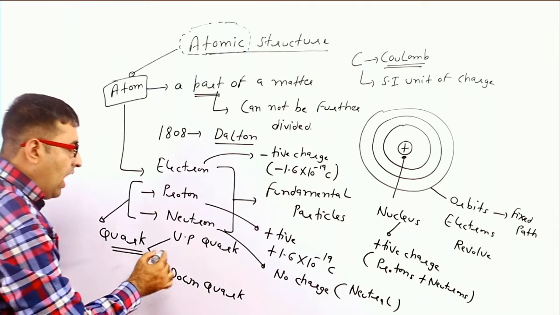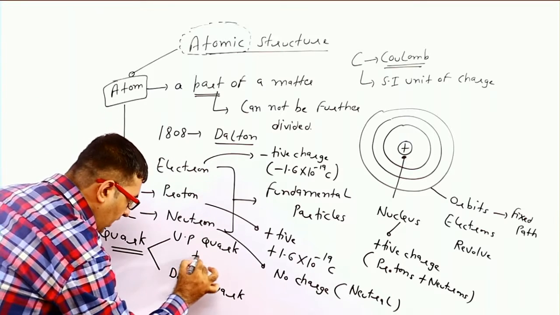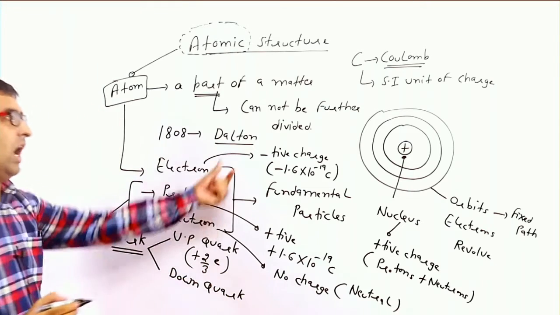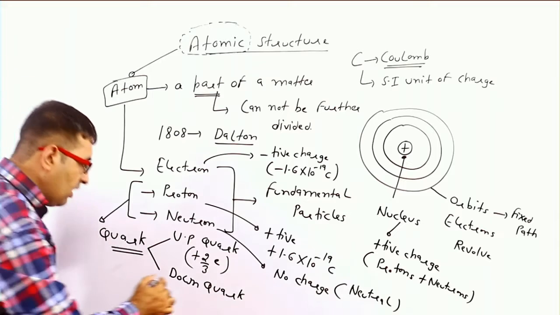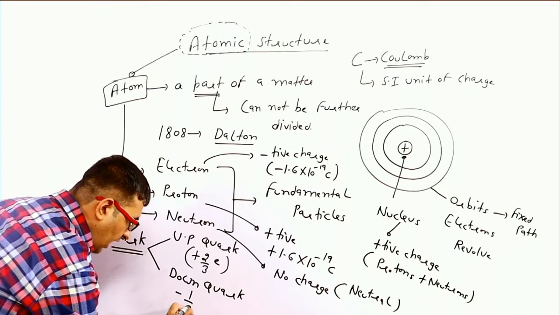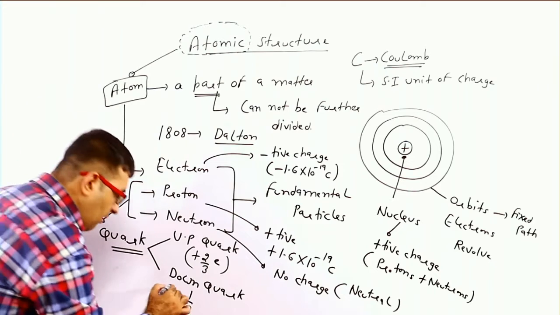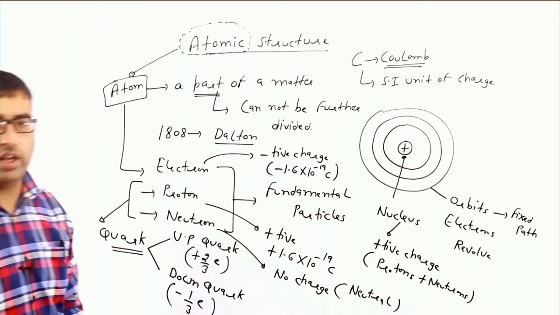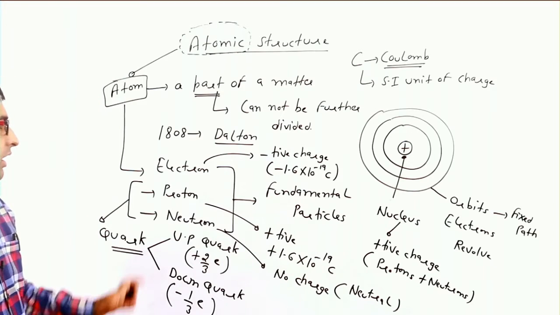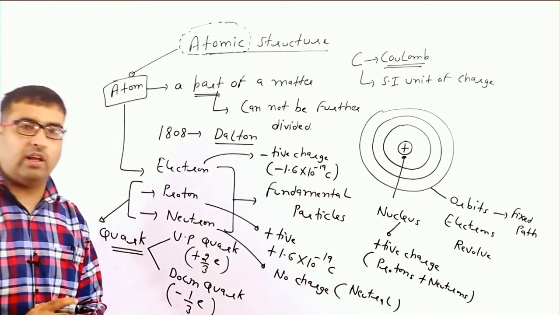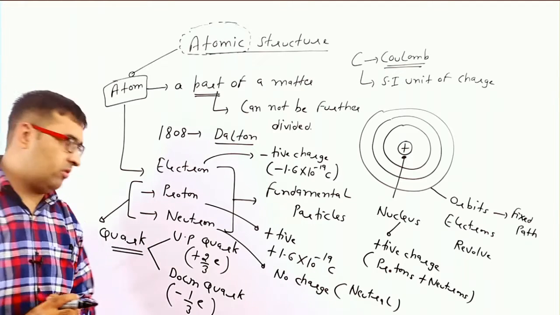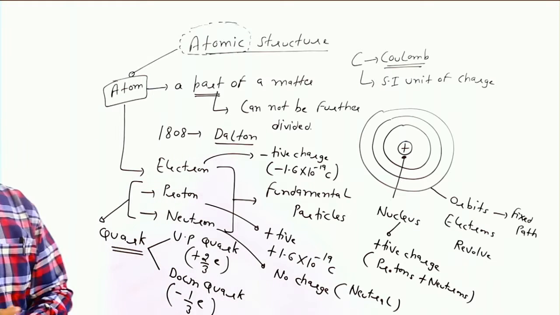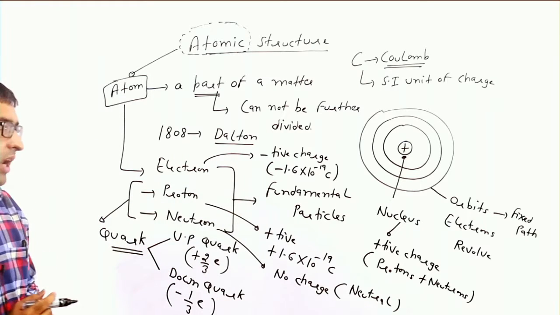Here up quark has a charge of plus 2/3 e, where e represents the charge on an electron. Down quark has a charge of minus 1/3 e. These are some fundamental particles with fixed values of their charges, but up quark and down quark are subatomic particles of an atom.